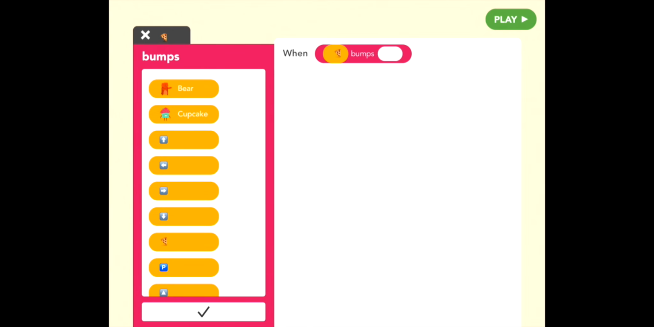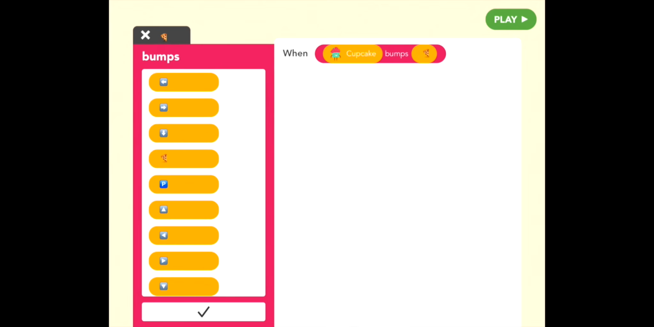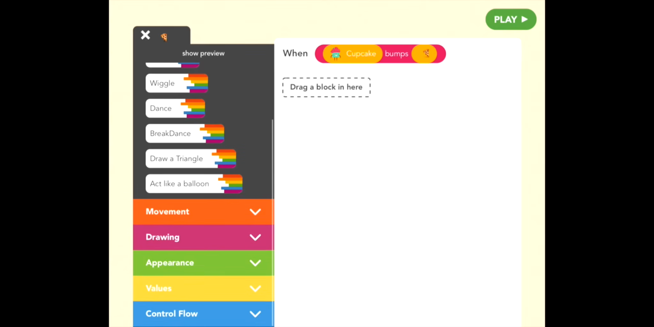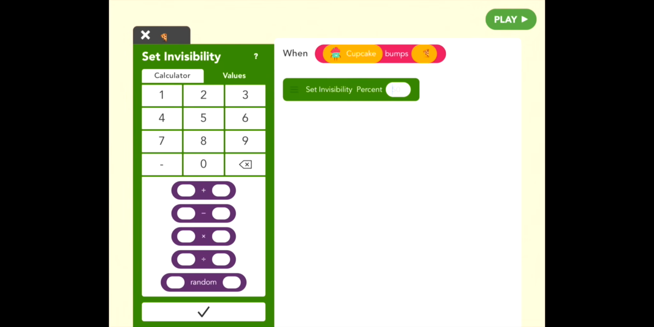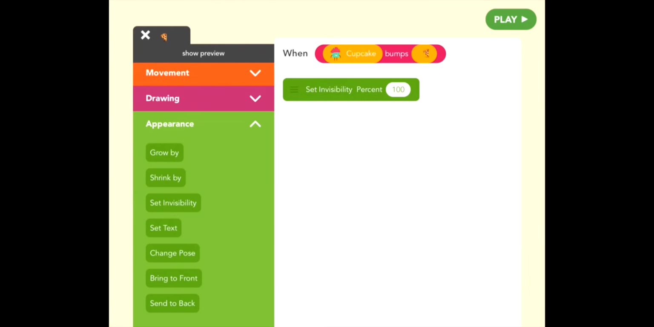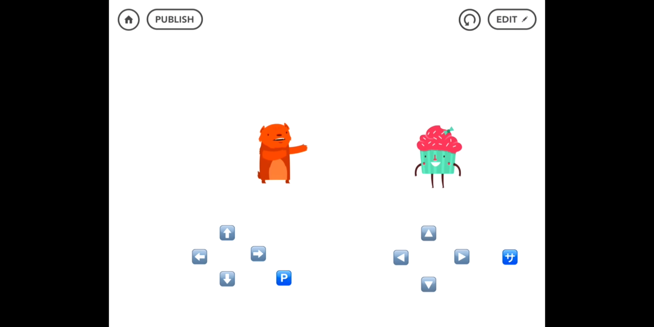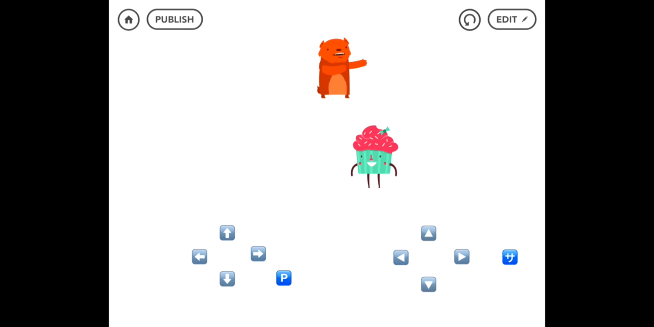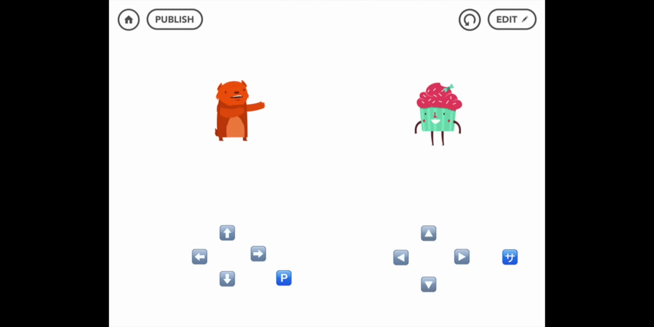Cupcake and pizza. And appearance, set invisibility to 100. All right, let's see what that looks like. Throwing pizza, it hits Cupcake, it disappears. Cupcake throws hamburger, it hits Bear, it disappears. Beautiful. Finally, it's more fun to play to win, right?